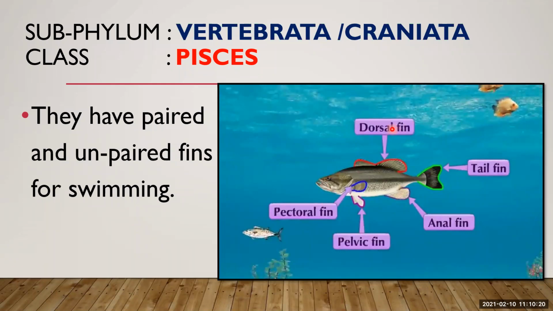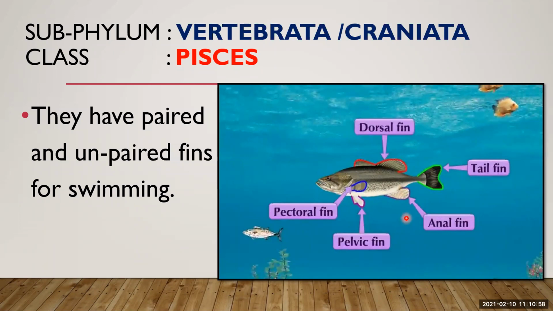Now there are different types of fins. You can see here dorsal fin, tail fin, anal fin, pelvic fin and pectoral fin. So what are the functions of these fins? See, the dorsal fin gives stability in swimming. Then the caudal fin, or tail fin. You may get a question about this tail fin. It is for steering, to control the direction. This fin controls the direction of the fish. If the fish wants to move in any direction, it can use this caudal fin to change direction.